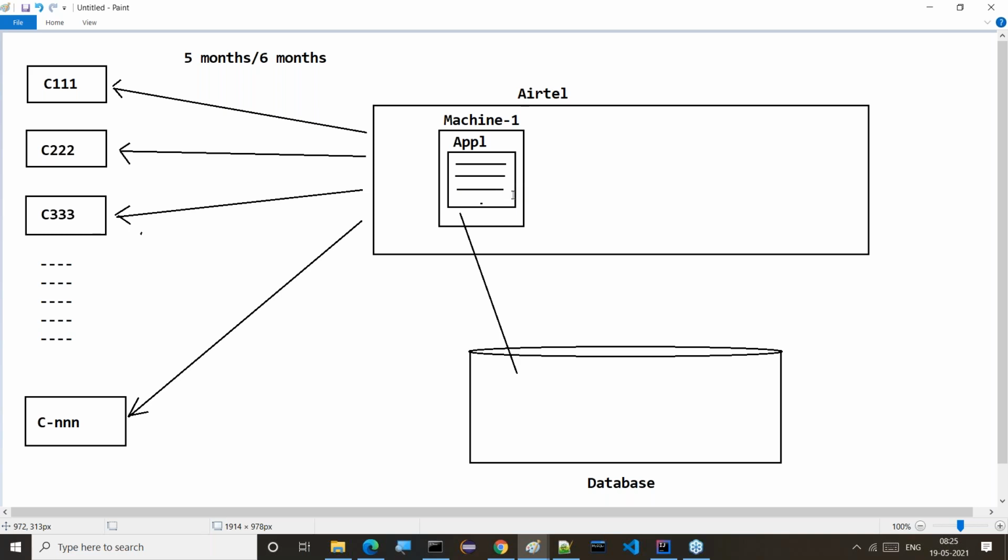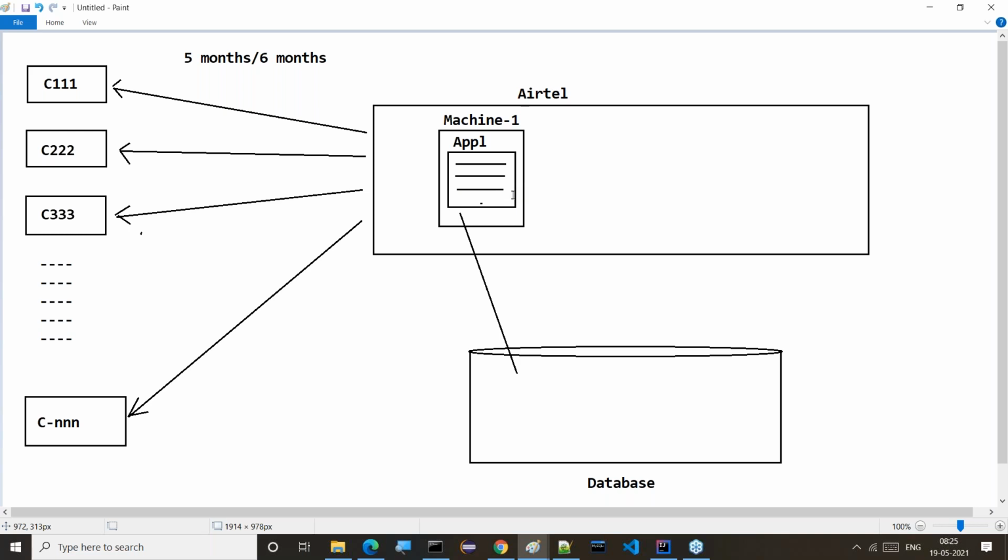Do you understand what I'm telling you? Even in a single machine, how many tasks are we able to perform? There also a scalability problem will come. Maybe in a single processor we can run multiple tasks, maybe 15 or 20 tasks at a time. Whenever we increase the number of tasks on a single processor, performance problems will come.